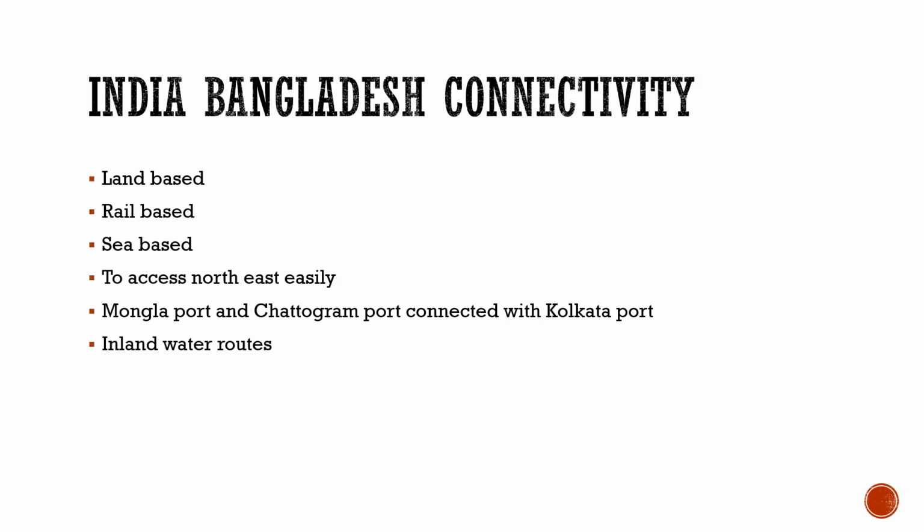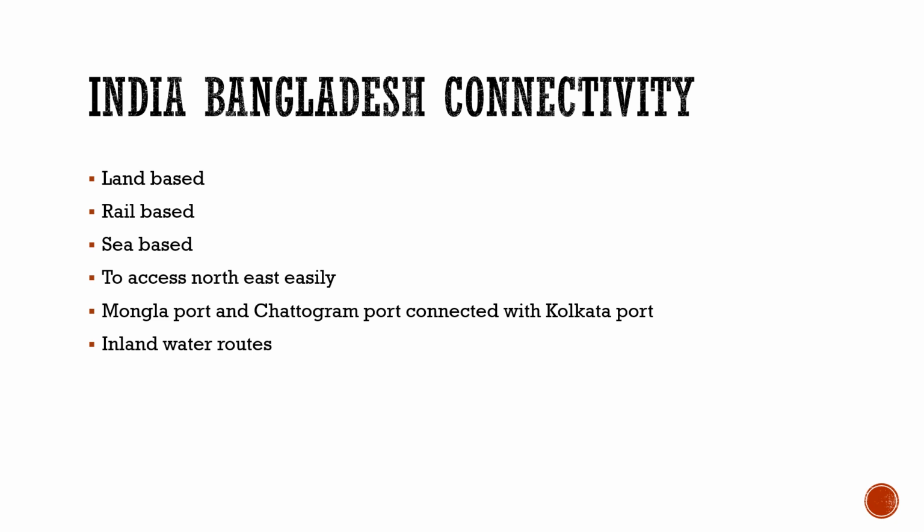Now moving towards India Bangladesh connectivity, we should know one thing. For India to access the northeast is very hard. They have only the Siliguri corridor, called the chicken neck of the country, and it is very hard for them to go through that. So to avoid this, we can avoid it well by developing the relationship with Bangladesh, to have land based transportation, rail based transportation and sea based transport. If we have these with Bangladesh, we could handle this issue very easily.